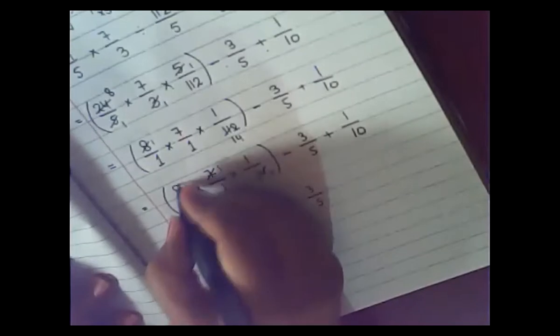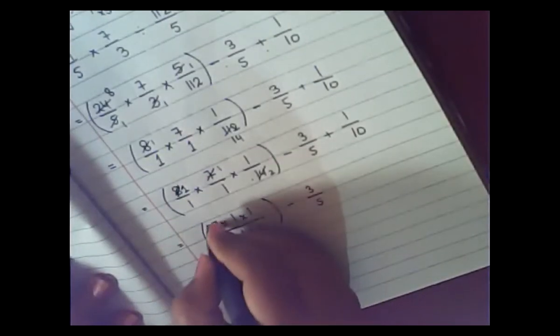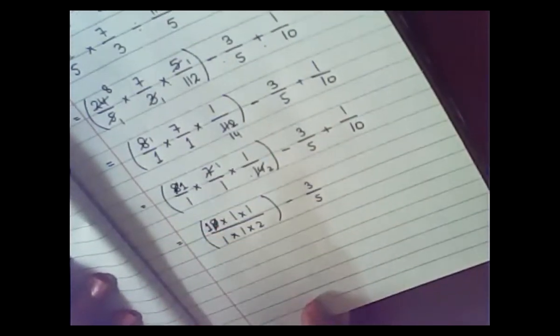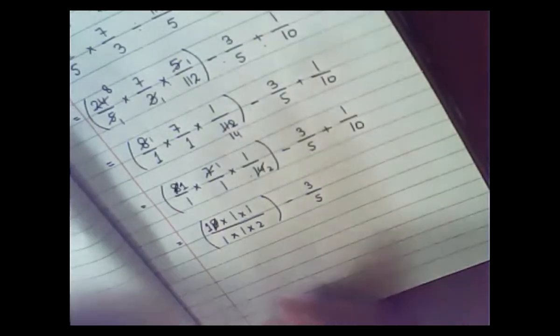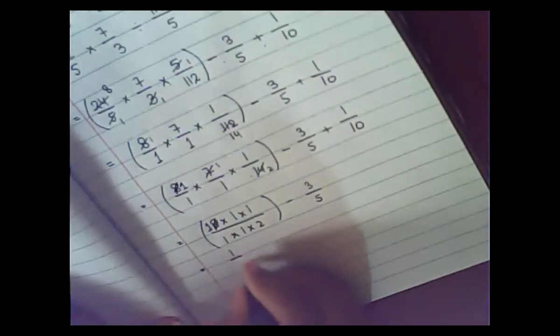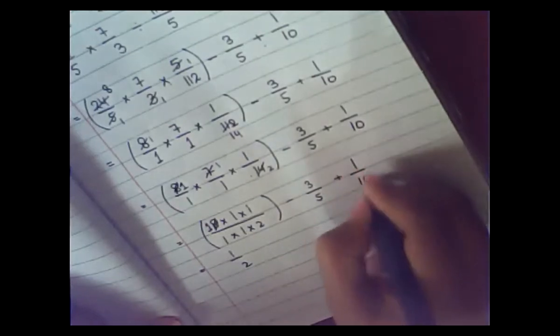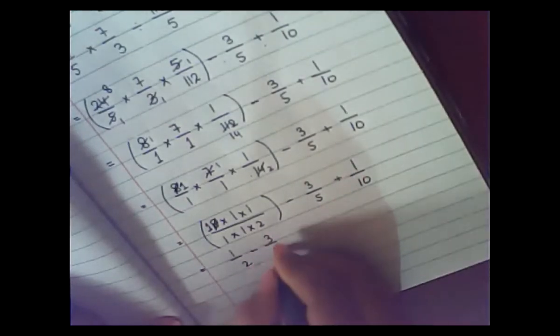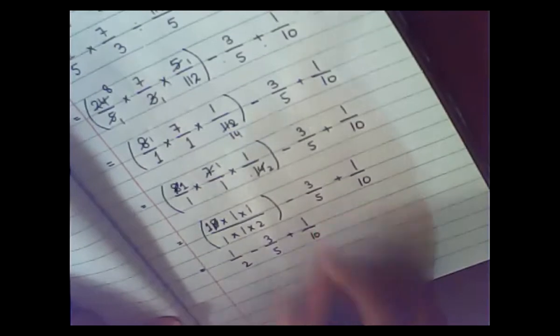Okay, here we have basically 1. So now we have here 1 upon 2, so it will be 1 upon 2 minus 3 upon 5 plus 1 upon 10.